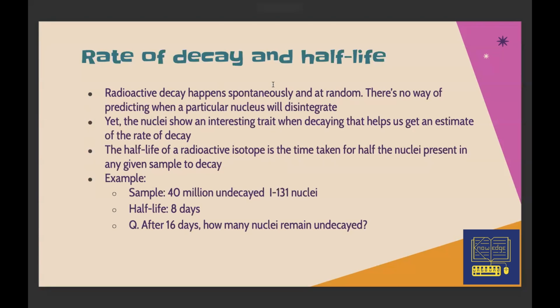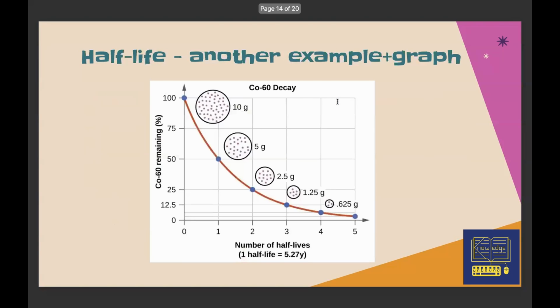So now, rate of decay and half-life. I can explain this in a graph. When you see half-life, there's something known as decay. As you can see, we have a cobalt 60 element, which is an isotope of cobalt. You can see that it has 10 grams and then gradually it's decaying throughout the years.